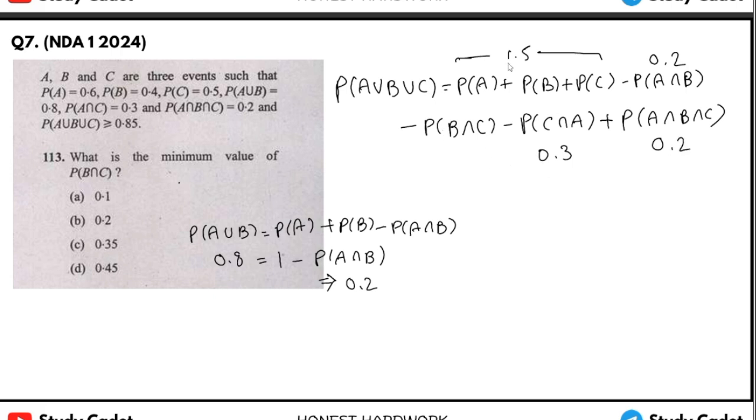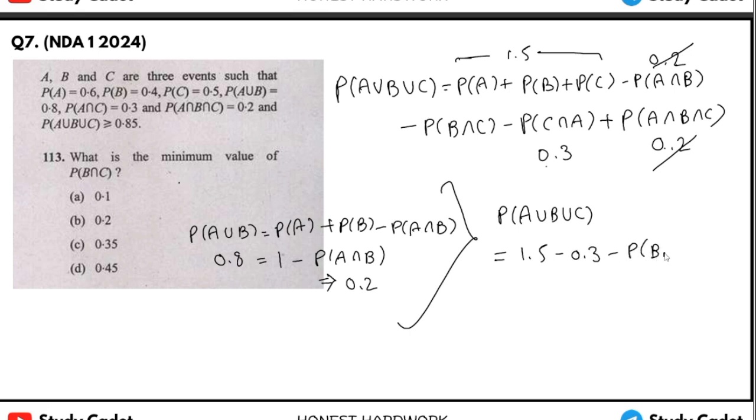Okay, now if we add, see, this is 0.2 minus 0.2 plus, so both will cancel out. Now we have this, so 1.5 minus 0.3, it will be 1.2. So we can see that PA union B union C equal to 1.5 minus 0.3 minus PB intersection C. We can write it as PB intersection C equals 1.2 minus PA union B union C.